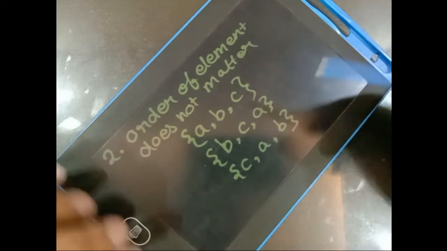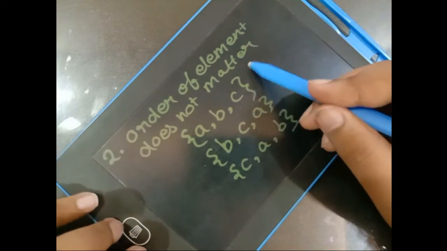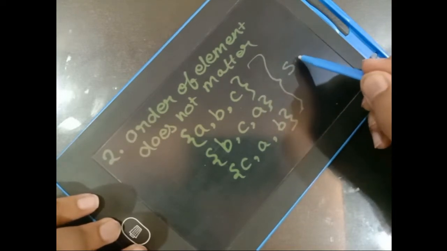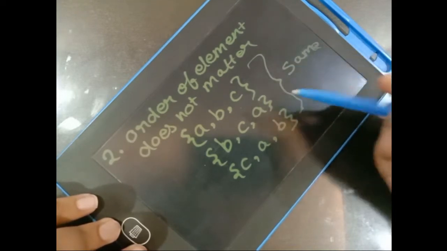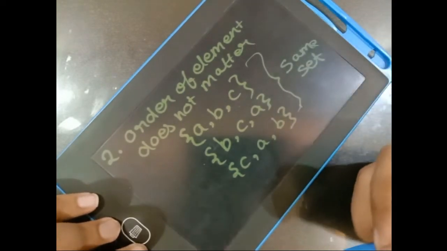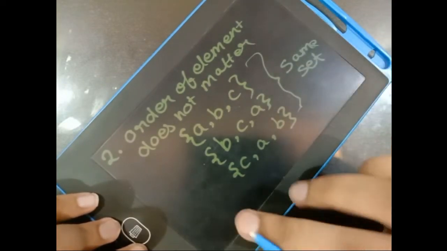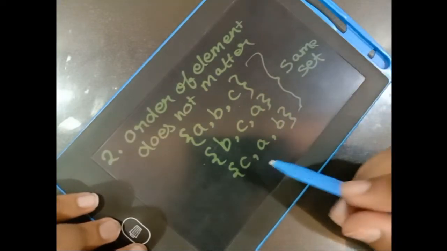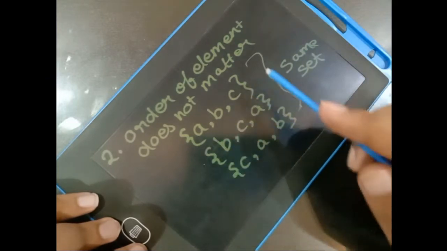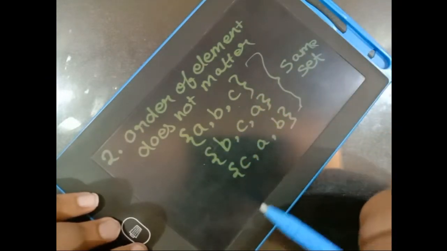That doesn't mean that these three are different sets. No, they are the same set. So the order does not matter. You can write it as C, B, A as well as A, C, B. It doesn't matter.